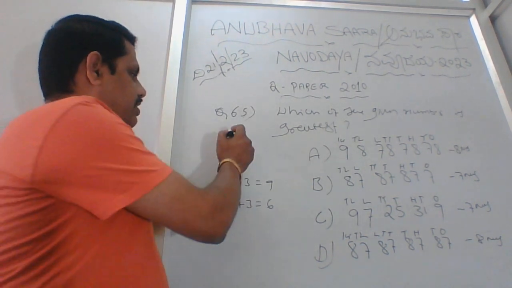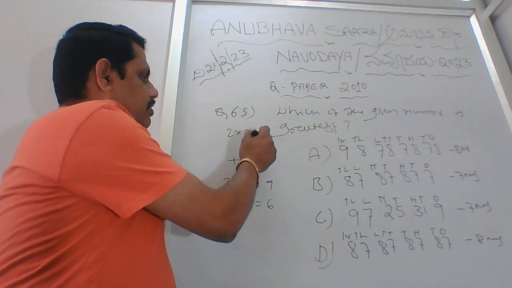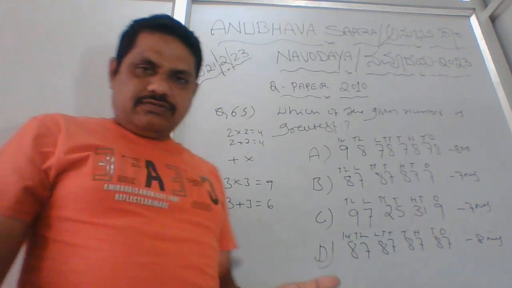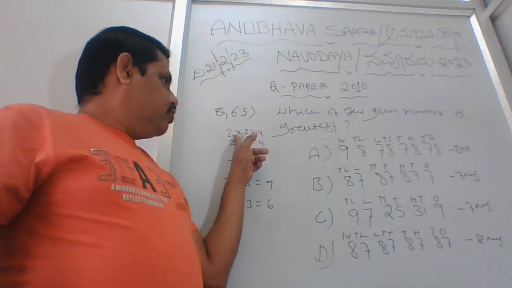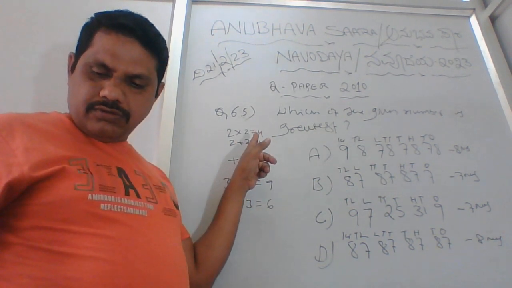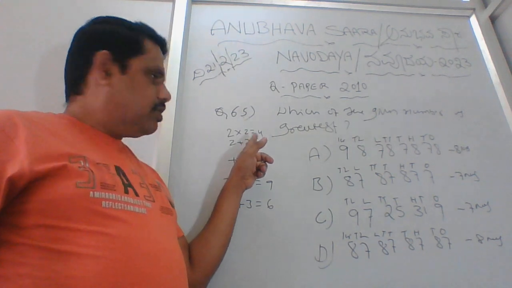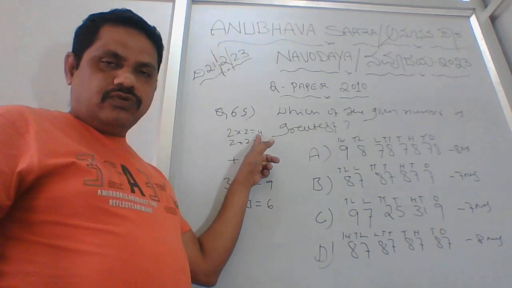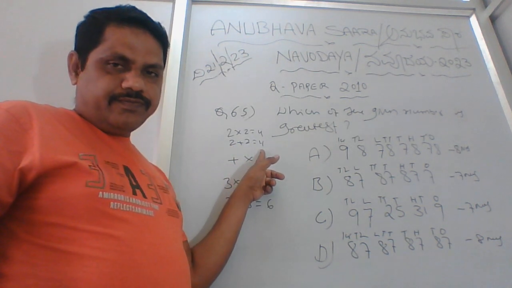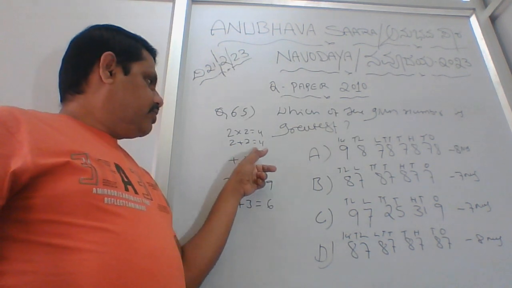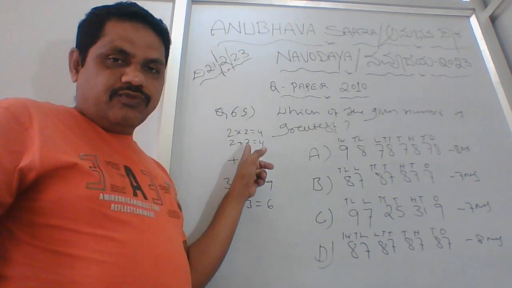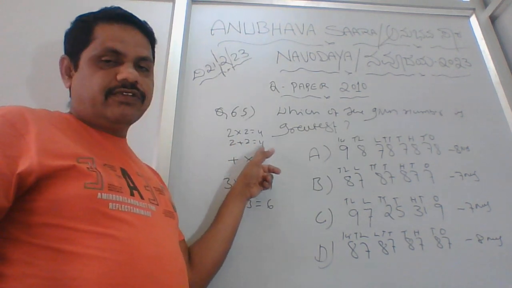Okay, don't ask me why 2 multiplied by 2 is 4 and 2 plus 2 is 4. This is totally different. Why different? 2 will be multiplied by 2 times, that is 4. 2 plus 2 is equal to 4. Clear? So that's why you will get the same answer, and if you get confused with the operator, no problem, the answer will be the same.